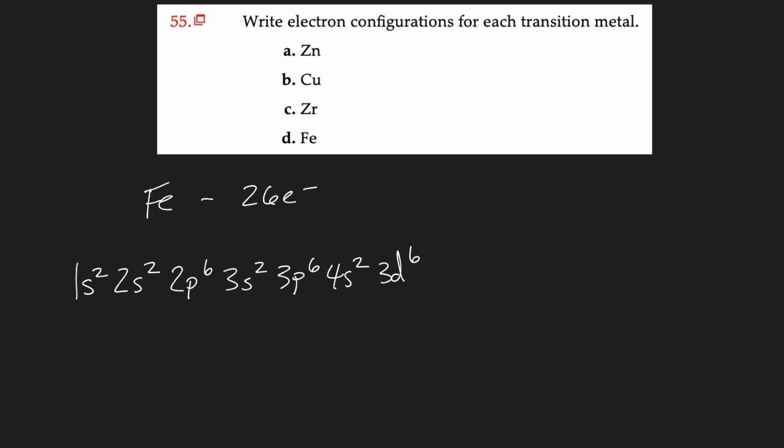So now if we're doing the noble gas notation for this, and noble gas notation is meant to be a shortcut so that you shouldn't have to write it all out ahead of time, because then you're doing double the work. So if we look, here is the noble gas notation. Noble gases always end in p6, so that's one way you can identify it. And so on the periodic table, if we find iron and go backwards, we find that argon will be that noble gas, and then the rest of the configuration will be 4s2, 3d6.